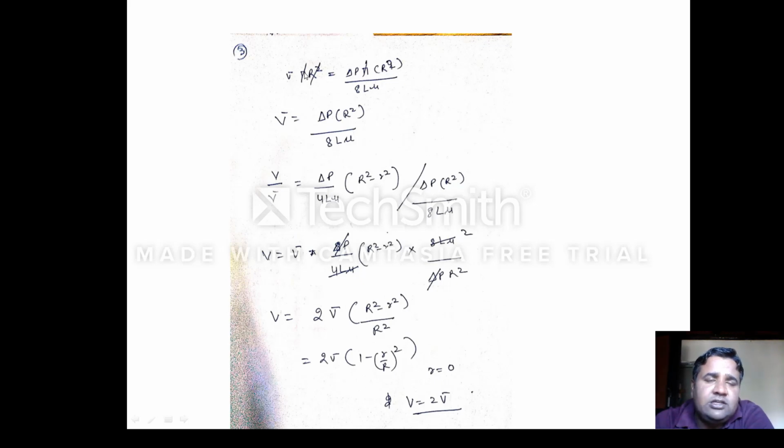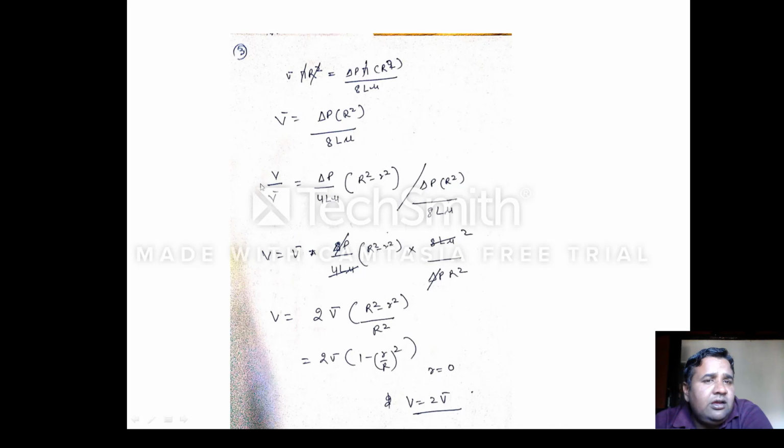So we will cancel the common terms on both sides. Pi will cancel pi, and R square will cancel with R raised to power 4. The only quantity left will be R square. So V bar finally will be equal to del P, and here we are left with only R square divided by 8 L mu. So this is the value of your V bar.